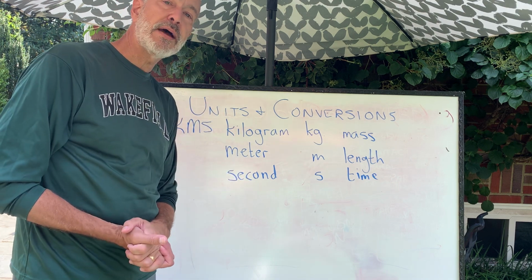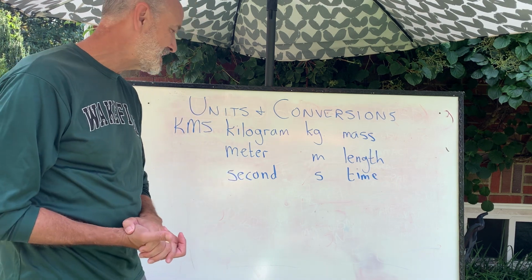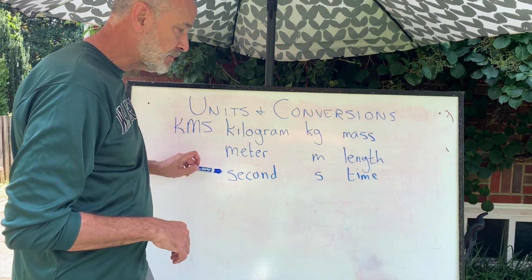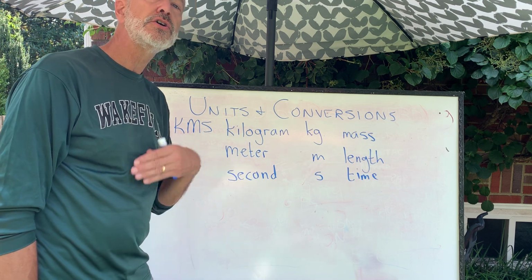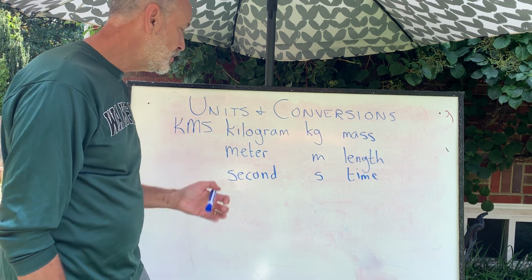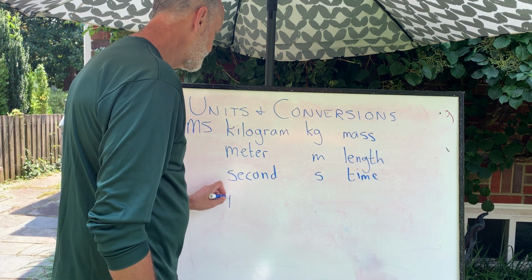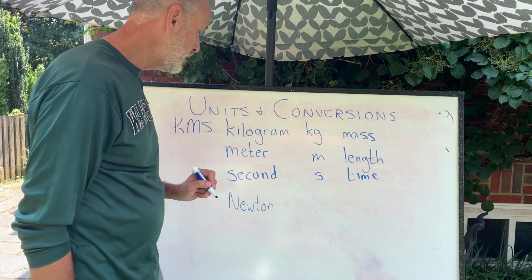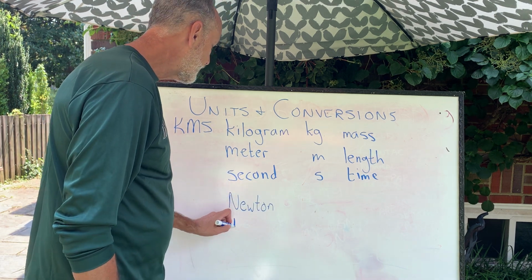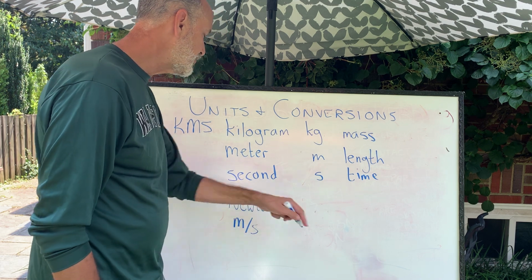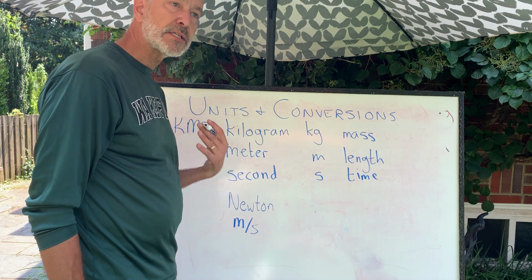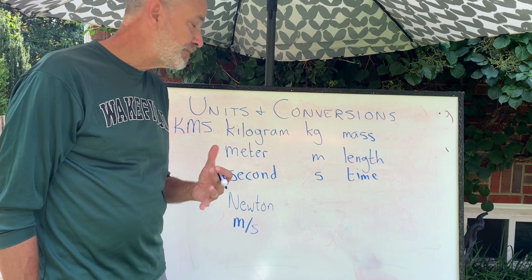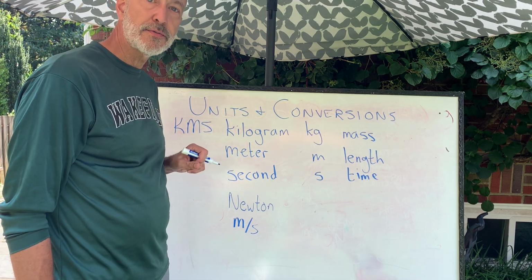Other units can be built up from that, what we call compound units. So for example, force is in kilogram meters per second squared, which is ugly sounding, so we call that a Newton. Force is in newtons. And there are other compound units, like meters per second for velocity, meters per second squared for acceleration, and kilogram meters per second for momentum. All these things are based on these three, okay?